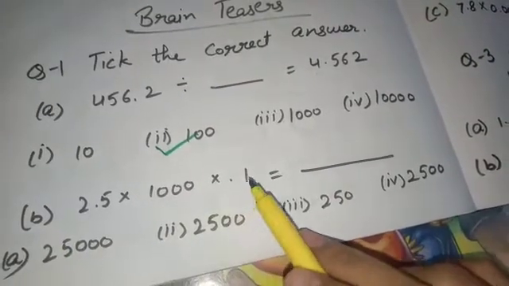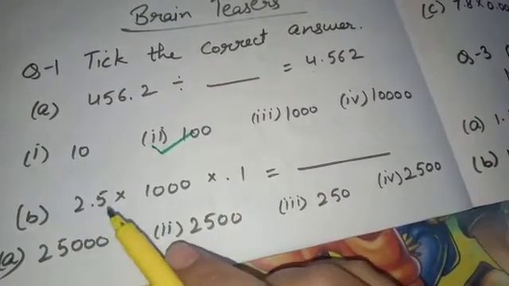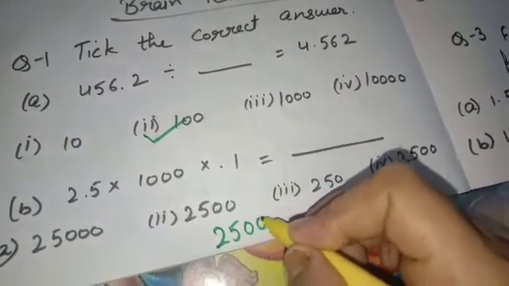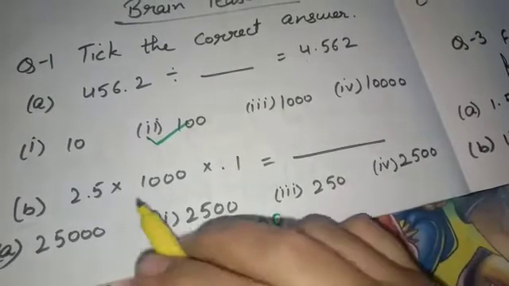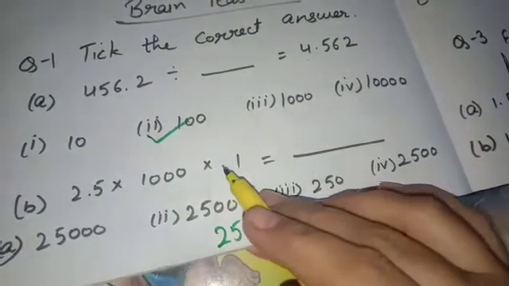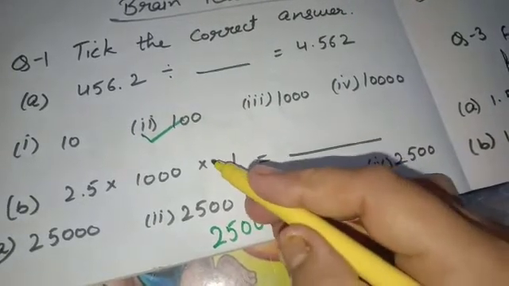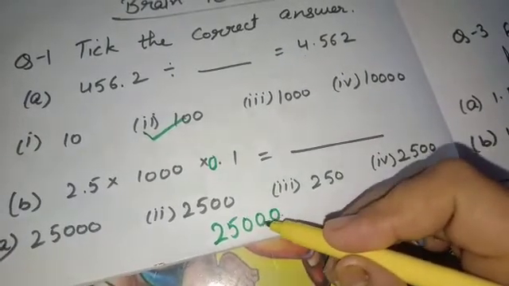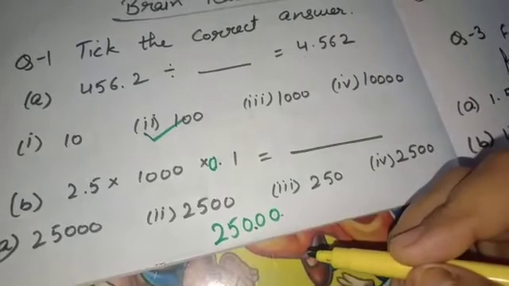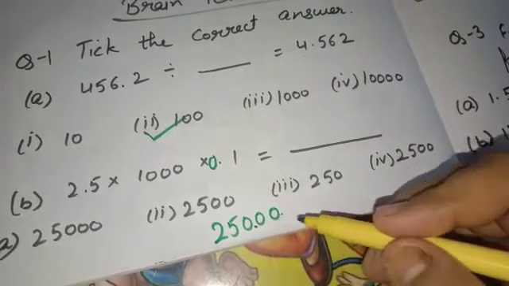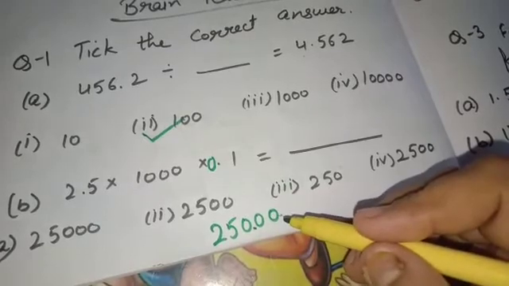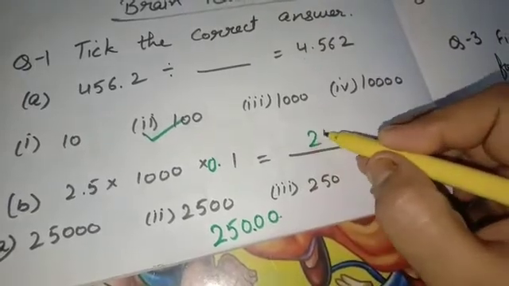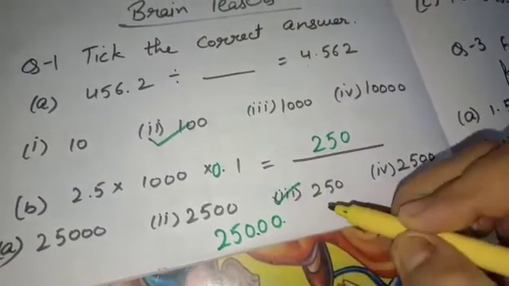When we multiply all these numbers, ignoring the point, 25 multiply 1000 multiply 1, it will be 25,000. Now count the digits which are after decimal, which is 1 and 2, as this is 0.1. Okay, 2 digits are after decimal, so count 2 digits from the back and mark the point here. So the answer will be 250.00. The zeros after the point can be left, so the answer will be 250. Okay, means the third option.